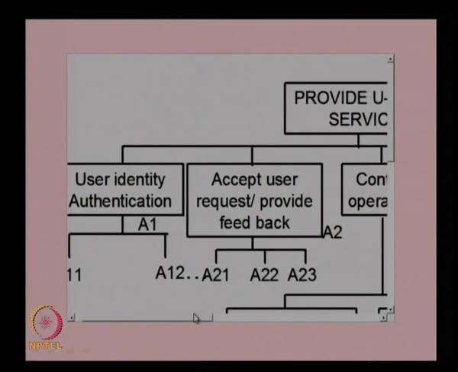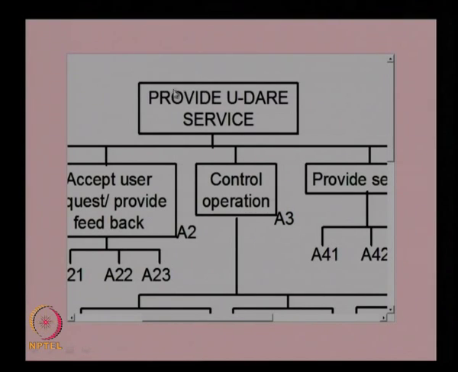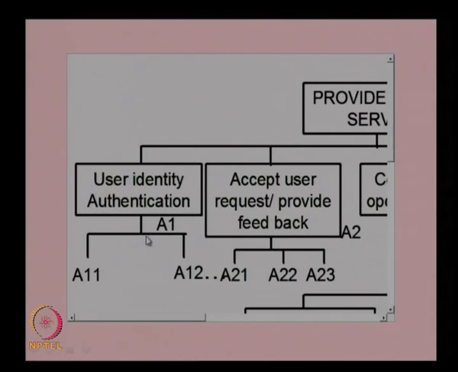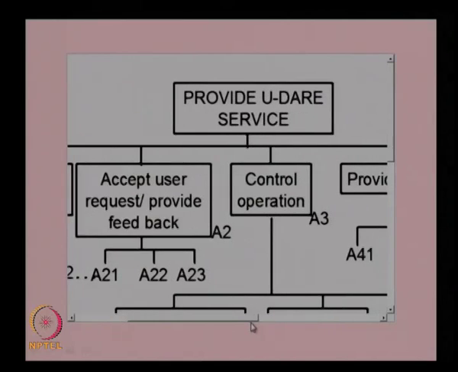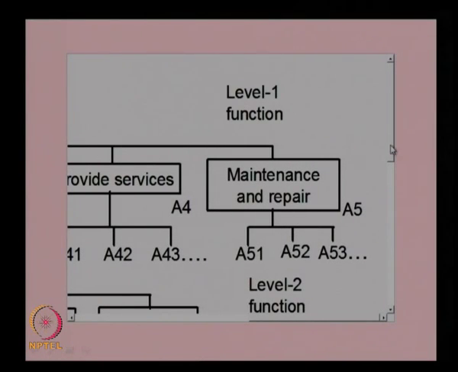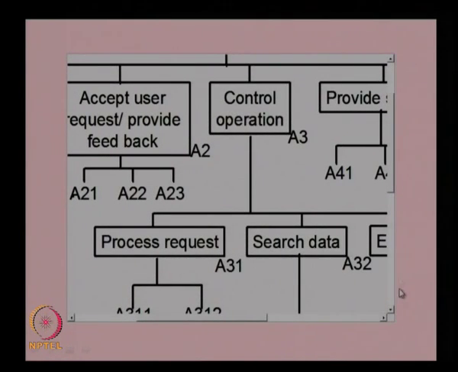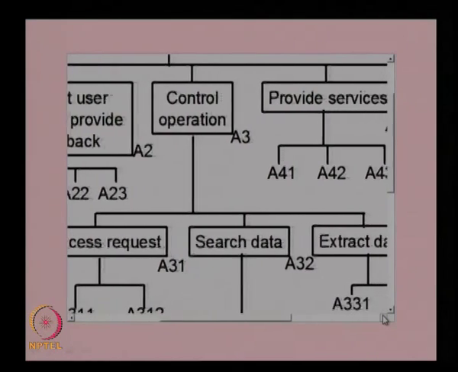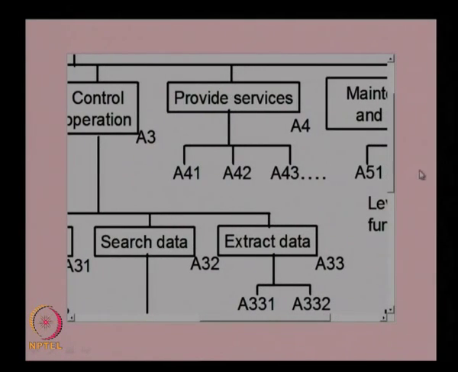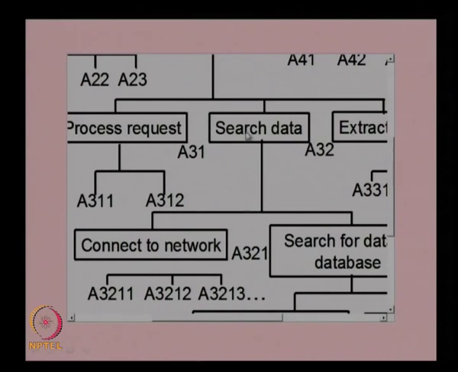So this actually shows a clearer view of the function. So provide UDARE services is the main function, and these are the sub functions A1, A2, then A3 and A4 and A5, and then you can decompose this A3 function into its sub functions A31, A32, A33, and then further down A32 can be decomposed into 321, 322 and so on.